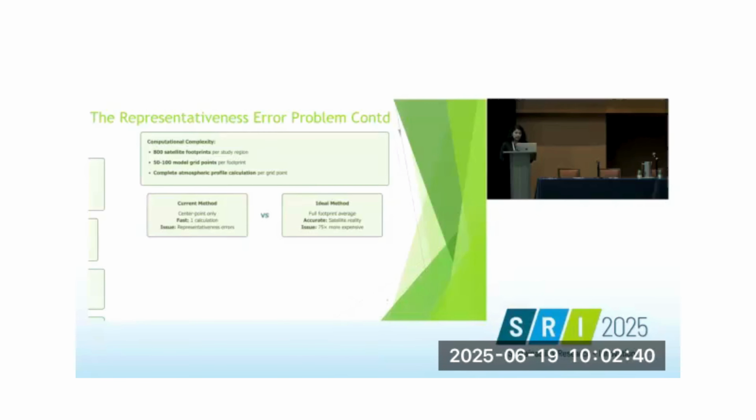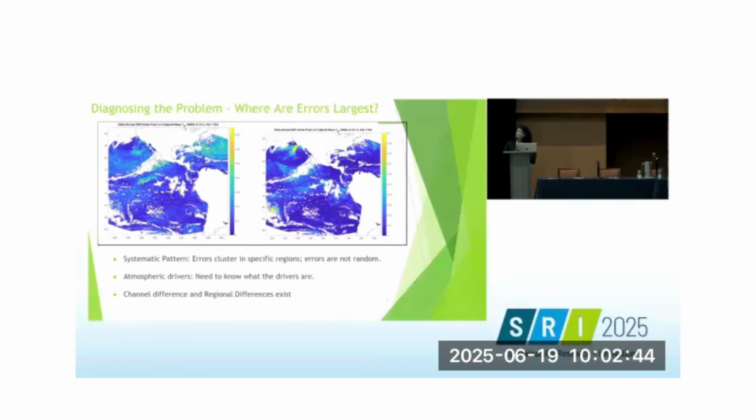What are the atmospheric drivers that are causing this problem? These maps show where exactly the computational shortcuts fail. The blue areas are safe, but the other regions highlighted in shades of yellow and green are problem areas. Low variance means the center point method, the shortcut method, works fine, but the other colored areas are problematic.